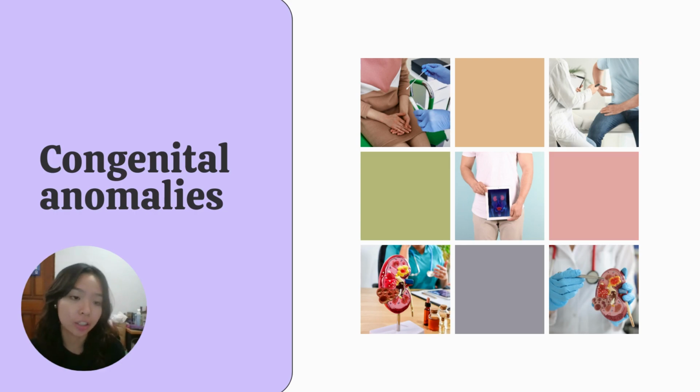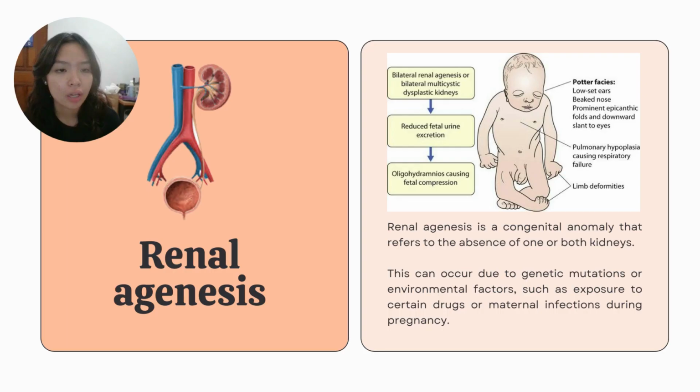Now, focusing on congenital anomalies, we have here renal agenesis and hypospadias. So, what are congenital anomalies? These refer to defects that are present at birth and can affect any part of the body, including the urogenital system. So, what is renal agenesis? This is a congenital anomaly that refers to the absence of one or both kidneys. This can occur due to genetic mutations or environmental factors such as exposure to certain drugs or maternal infections during pregnancy. Renal agenesis can also have serious consequences on the health of an individual because the kidneys play a critical role in filtering waste products from the blood and maintaining fluid balance.